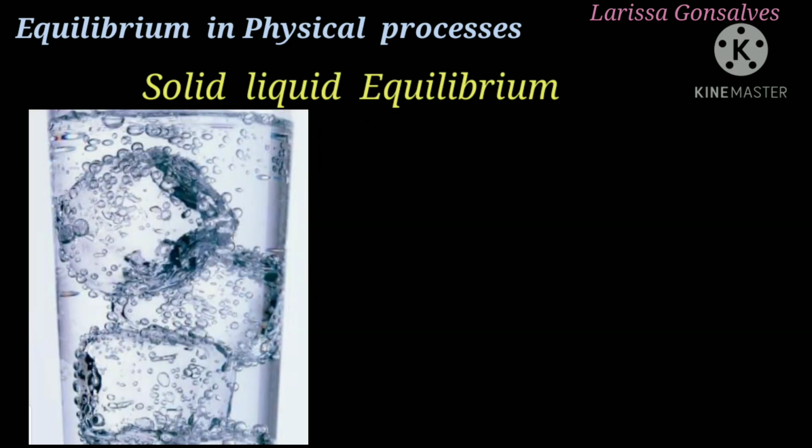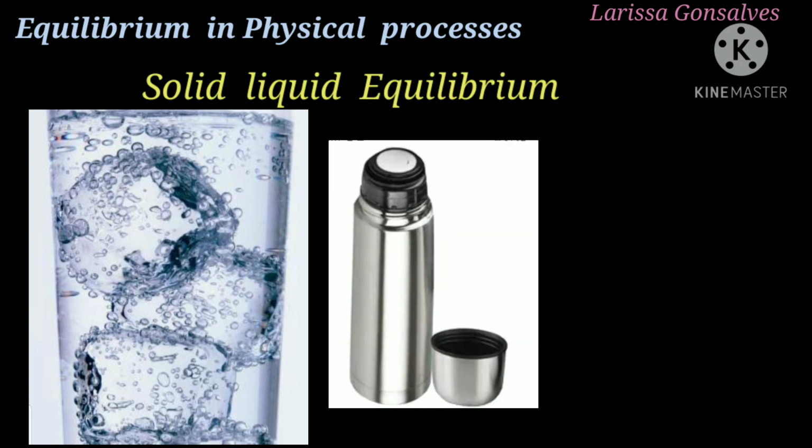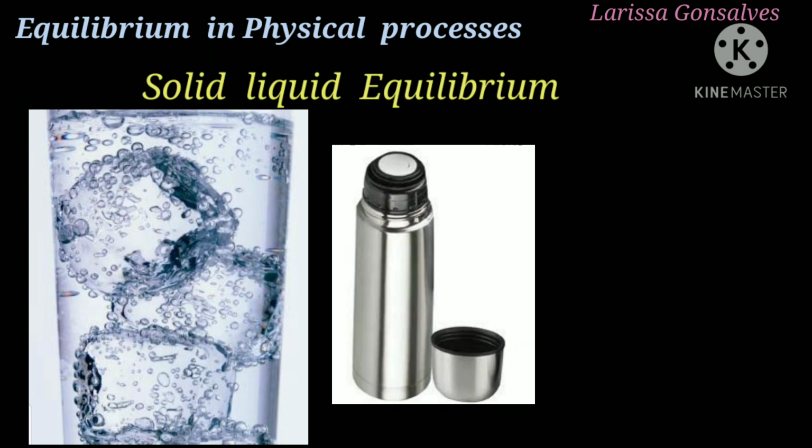Next is the solid liquid equilibrium. Here we are taking the mixture of water and ice and we are placing this mixture in a thermos flask at a temperature of 273 Kelvin. Now thermos flask is an example of isolated system. Isolated system is that system wherein there is no exchange of heat and energy from the system to the surrounding or from the surrounding to the system. So the ice and water is going to remain in the same state.